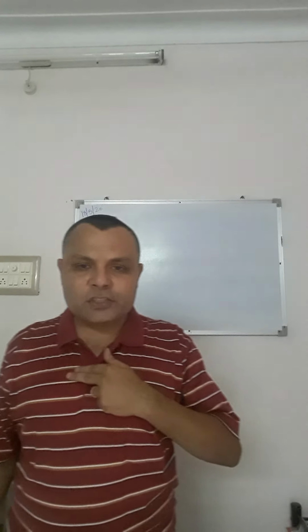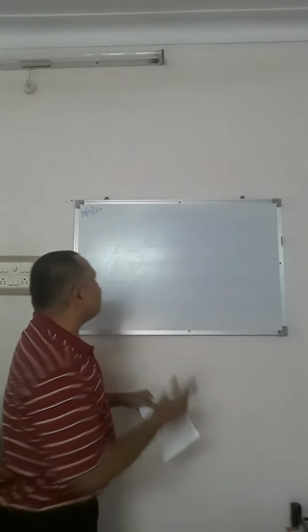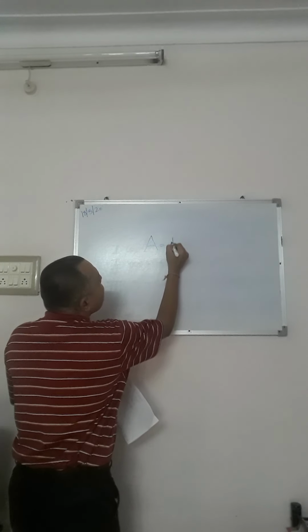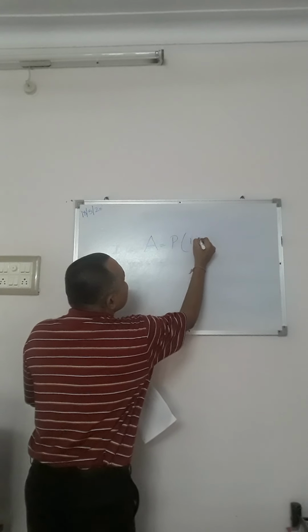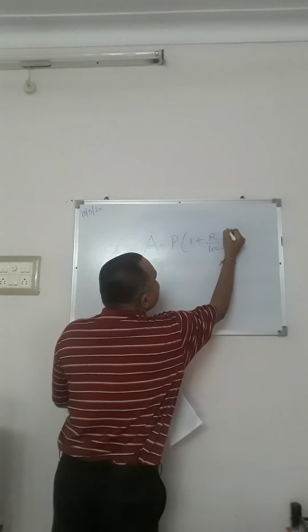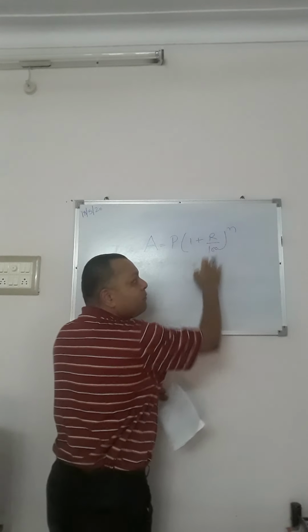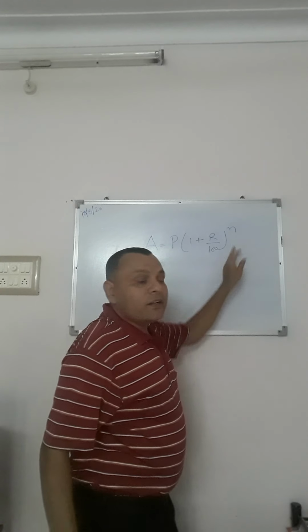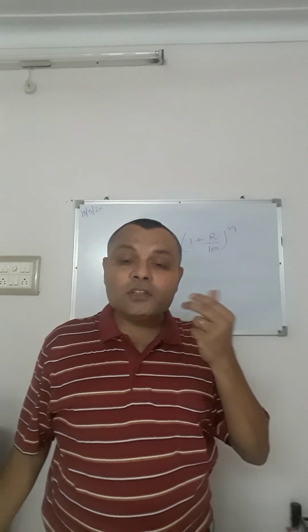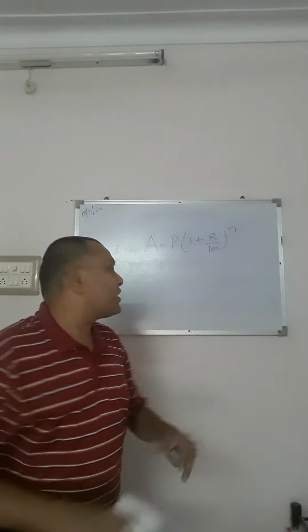By our knowledge, we know that the formula for compound interest is A equals P times (1 plus R upon 100) raised to power n, where P is the principal amount, R is the rate of interest per annum, and n is the number of years. So if we have to see some pattern in this, we have to know the amount at the end of each and every year which has been appreciated.